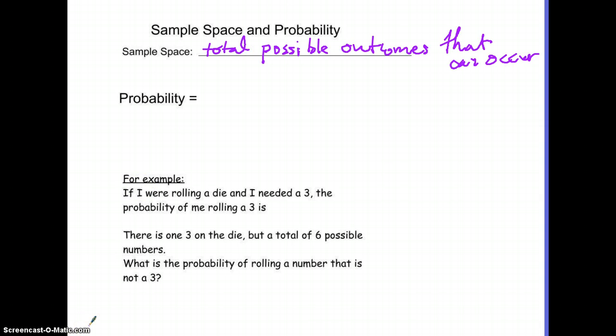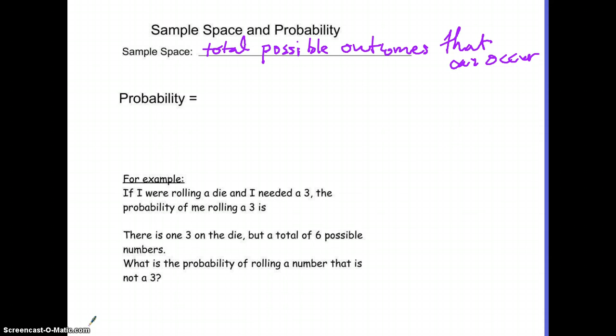And this is referring to when a simple event happens, or when any event happens. So if I roll a 6-sided dice, there are 6 total outcomes that can occur. That would be my sample space. If I flipped a coin, I have heads, I have tails, that's 2. My sample space would be 2.